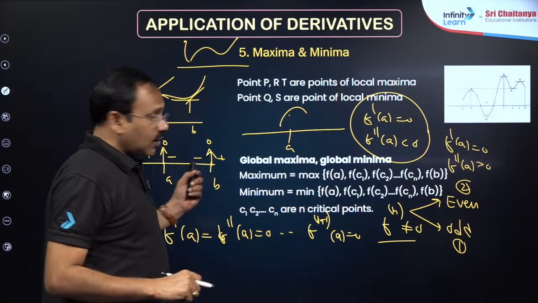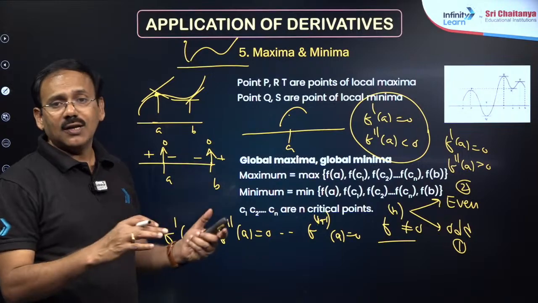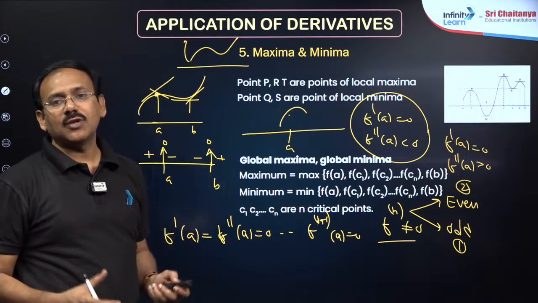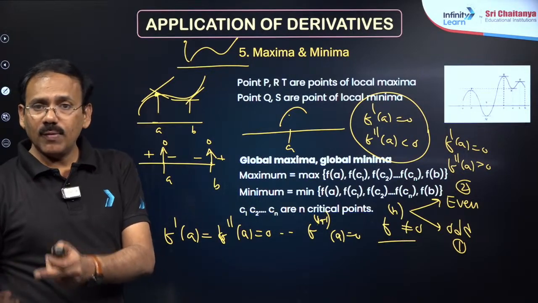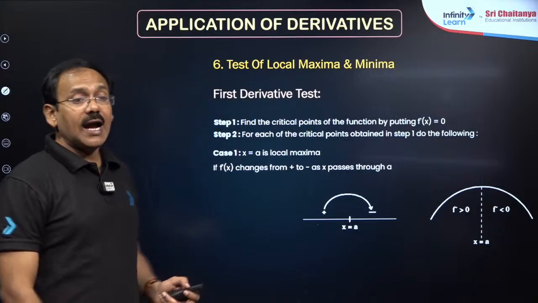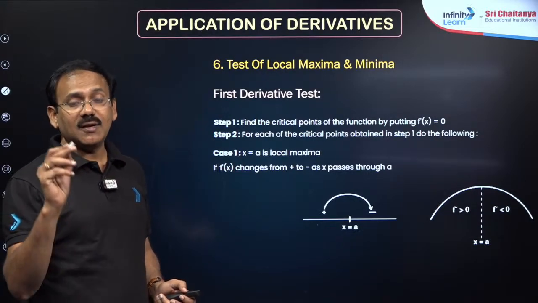Global minima means you take all local minimums and f of a, f of b, the extremities also, and the minimum of all those gives you the global minimum. This is all about the maxima minima synopsis.